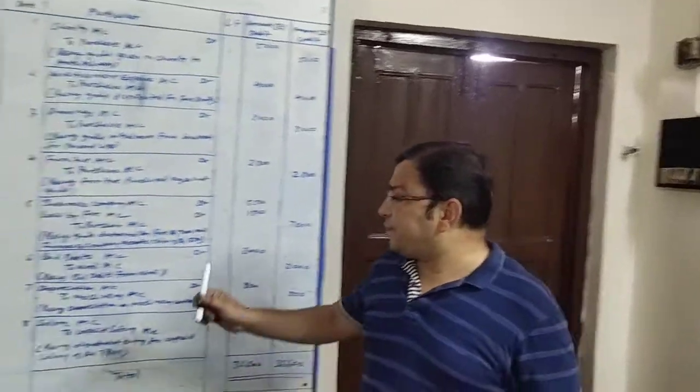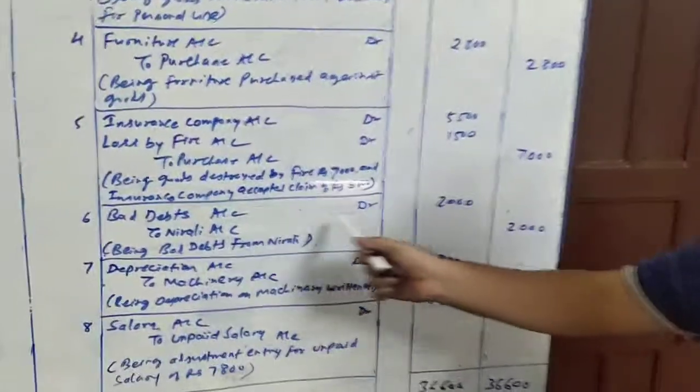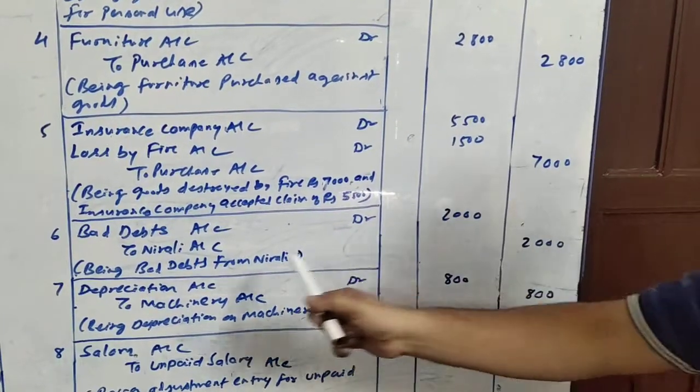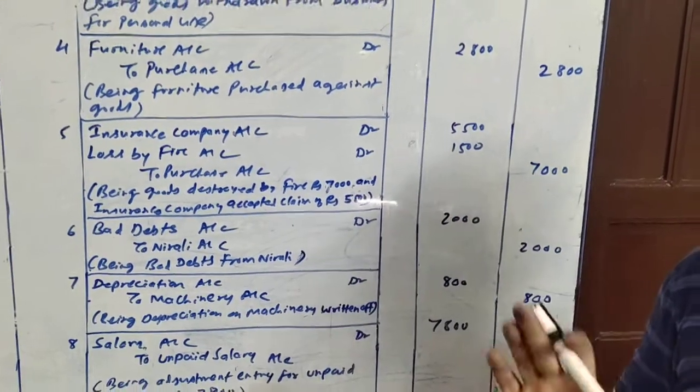Now we are not going to get this money from Nirali in future, so we need to write off her account from the books. So her account we will have to credit. So here it is: bad debts account debit 2000 to Nirali account 2000, being bad debts from Nirali.